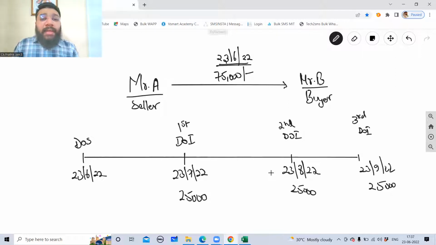For this purpose, a contract has been executed between Mr. A and B. What is that contract? The contract for the credit period, the contract for agreeing the installments. You can say a bill of exchange has been executed, where all the terms and conditions, as to on which date, what mode, what amount will be paid, everything has been agreed. Both the parties have agreed to it, and B has accepted it and given it back to Mr. A. So the contract has been executed. Now, once the contract has been created, can I say it is binding on both the parties? Which means both the parties have to follow what has been put in the contract. Whatever the terms and conditions agreed in the contract, both have to follow. Yes or no?